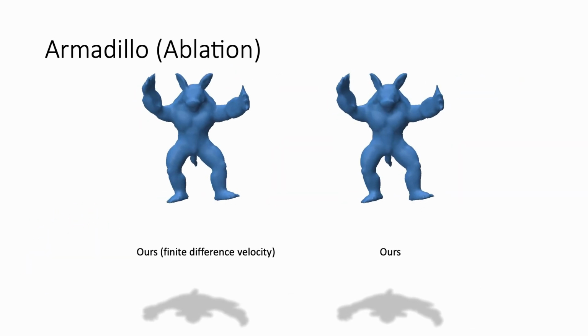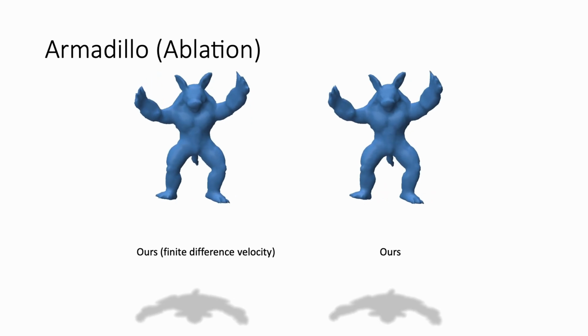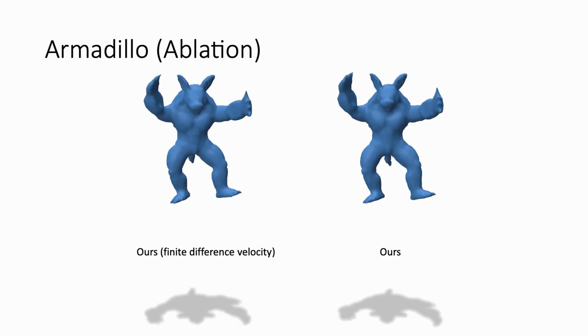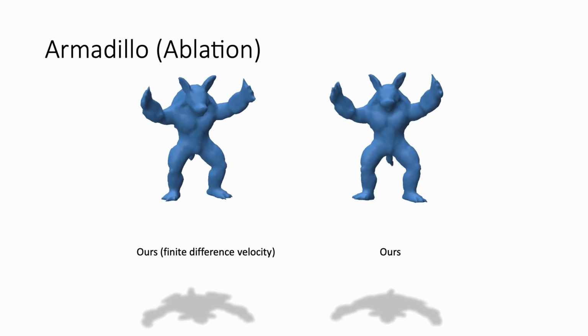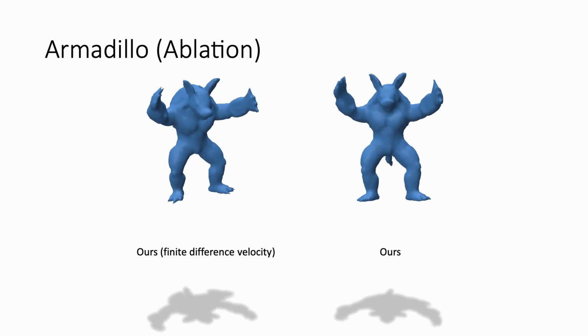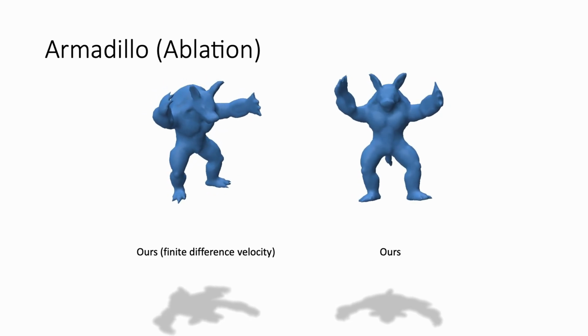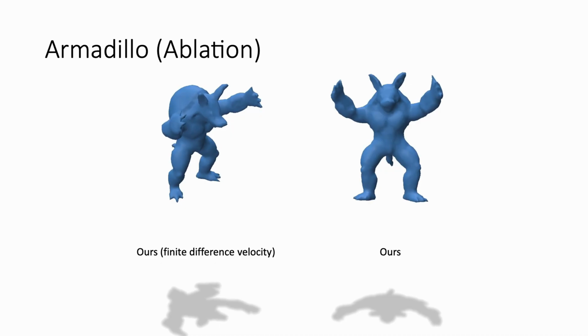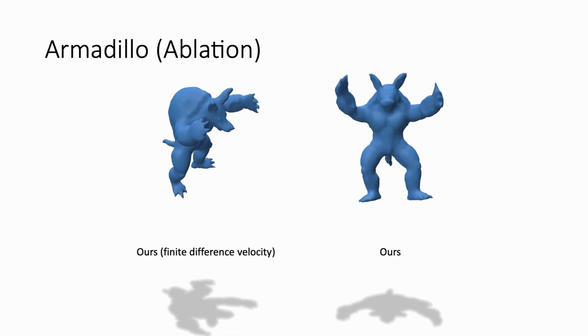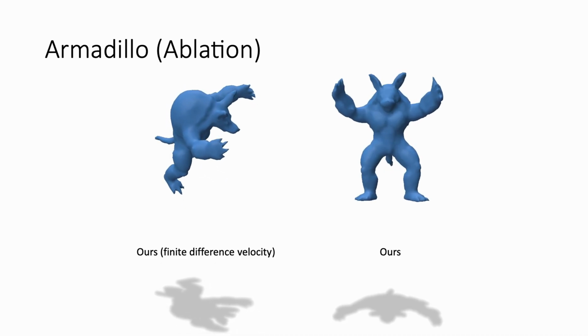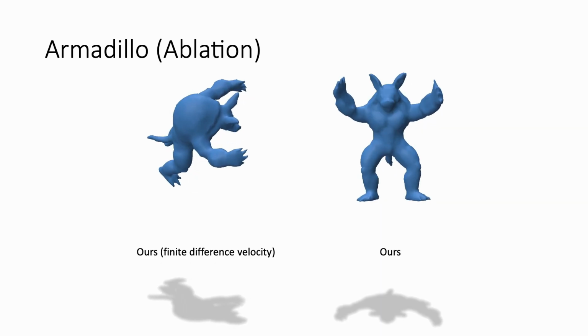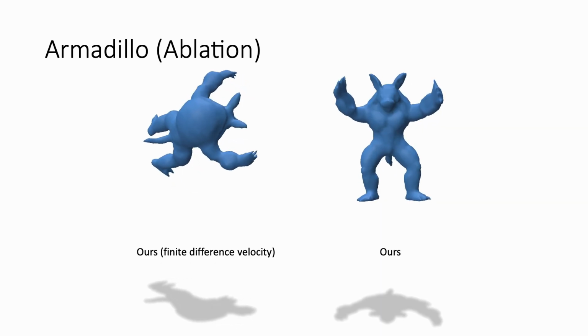To further analyze our method, we perform an ablation study. We simulate the armadillo using our architecture, but replace our momentum-consistent velocity with the finite difference velocity used by mesh graph nets. As expected, this substitution introduces gradual changes in orientation, confirming the importance of consistency between position and velocity for momentum conservation.